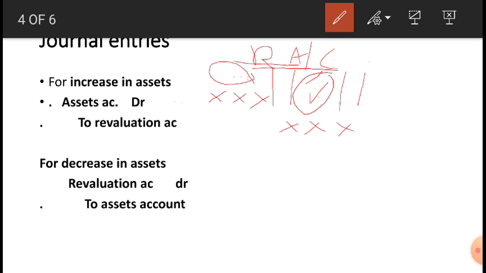Revaluation account debtor. You will put here 3 star. 3 star means it is one imaginary amount. To assets account on the credit side. Here 3 star. Okay, that is always good to write like this.